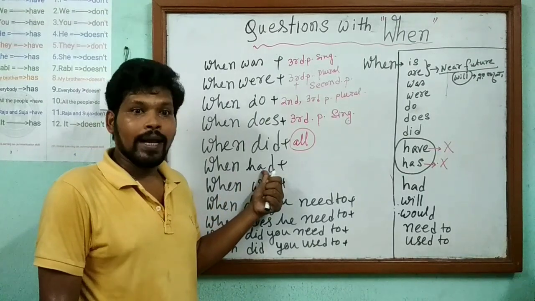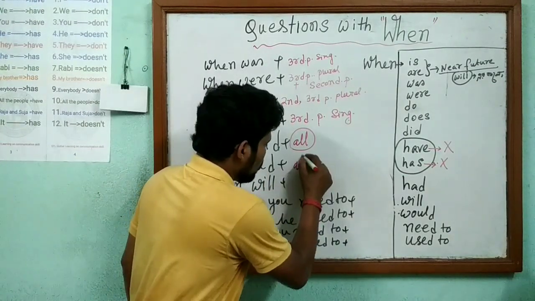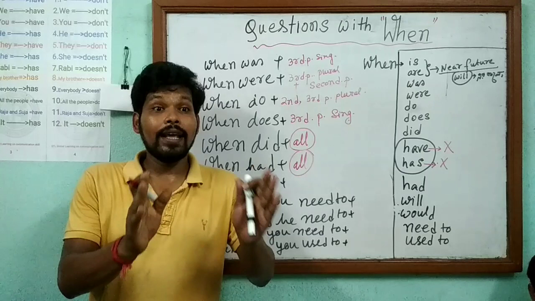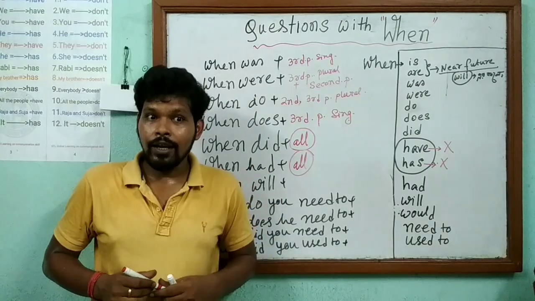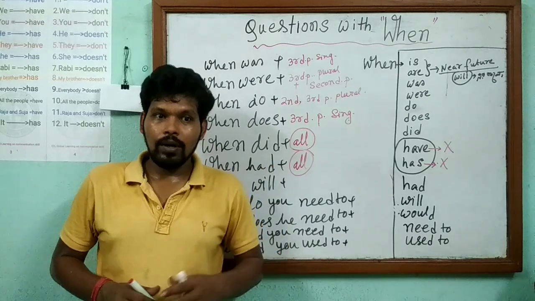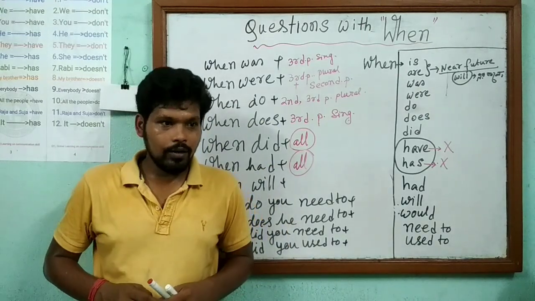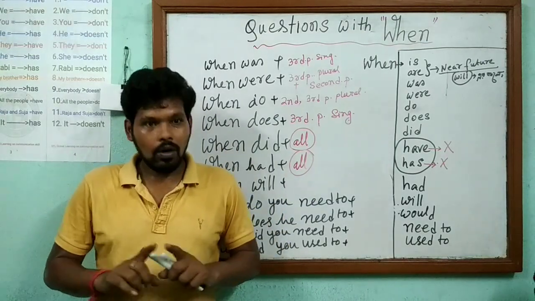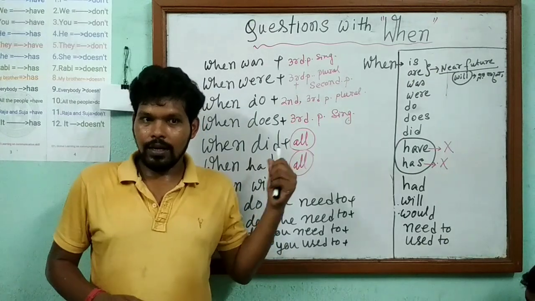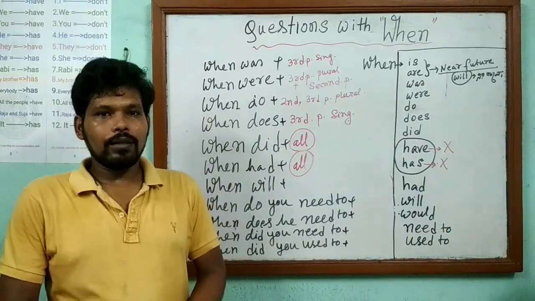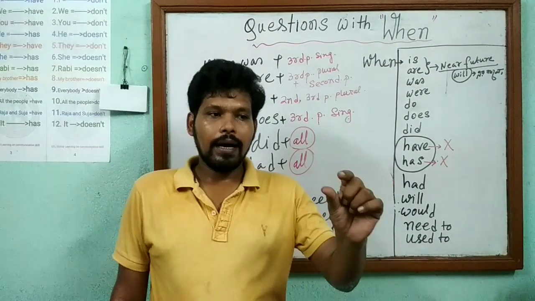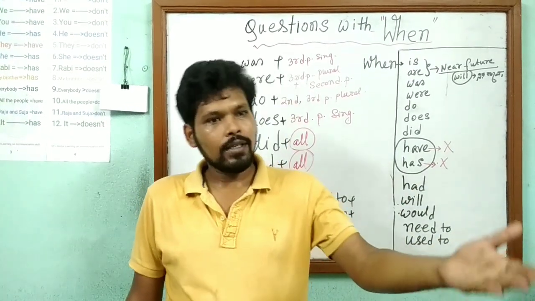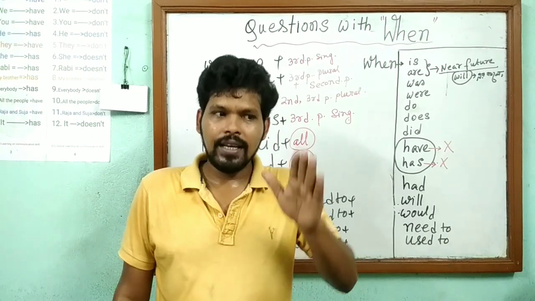When had. Here also all types of subjects we can use. When had you, when had he, when had she, when had they, when had Ram, when had father, when had mother, when had your brother, when had your friend, when had your friends. All subjects can be used here. Then in a moment we have to remember that had, then question also will be had V3, answer also will be had V3. It is little bit easier.